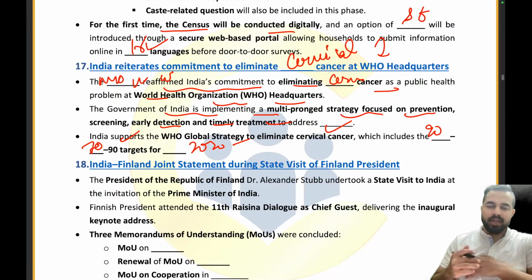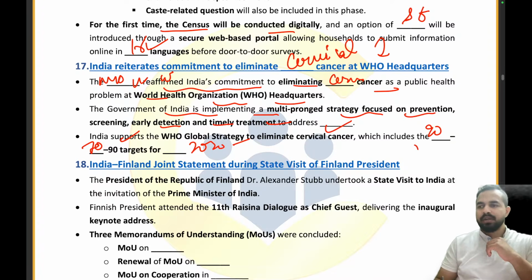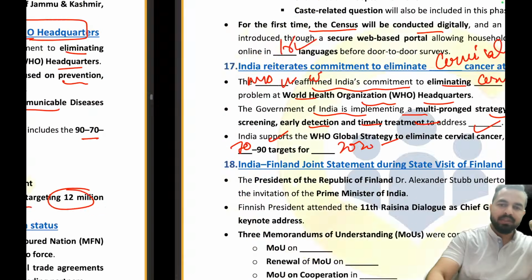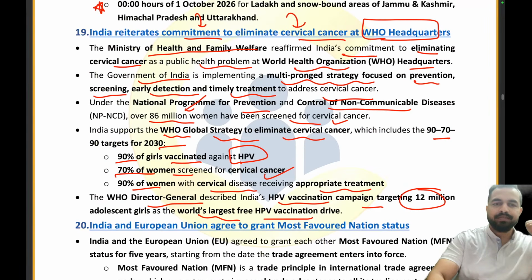So I hope that this is clear to everyone. Absolutely right. Now, my dear friends, please quickly tell me what these targets are all about. 90% was basically for vaccination of the girls, 70% for screening the women, 90% for the timely treatment of the women. Clear to everyone? So we are done with this news article.